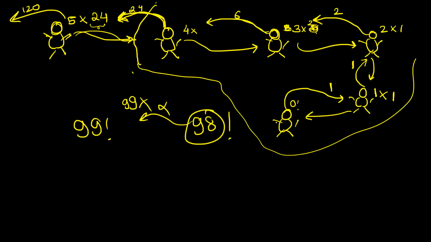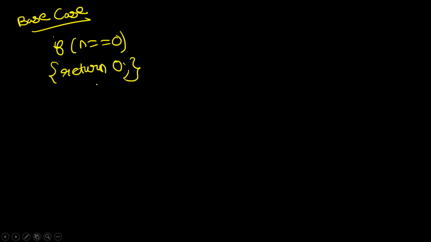Can I say, boss, 0 factorial is the base case? Look at this example. Yes, 0 factorial is the base case, right? So I tell you, boss, the base case is nothing but if n is equal to 0, if the input is 0, you can simply return 0. Simple answer, right? If n is 0, just return the answer. You don't have to call anybody else. You just return 0. So this is the base case for the factorial function.